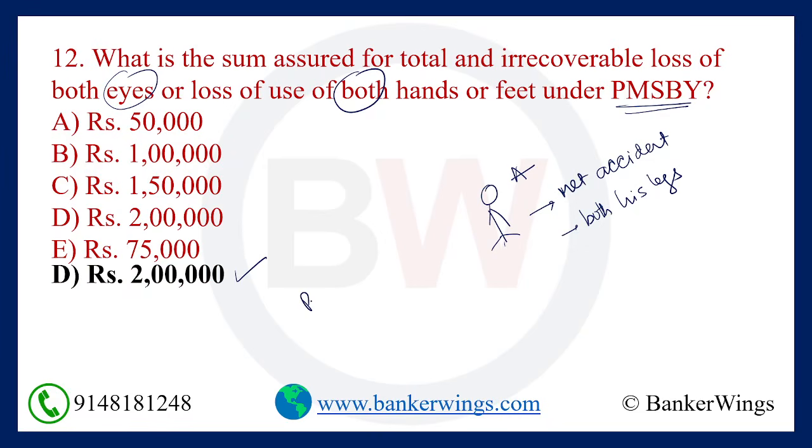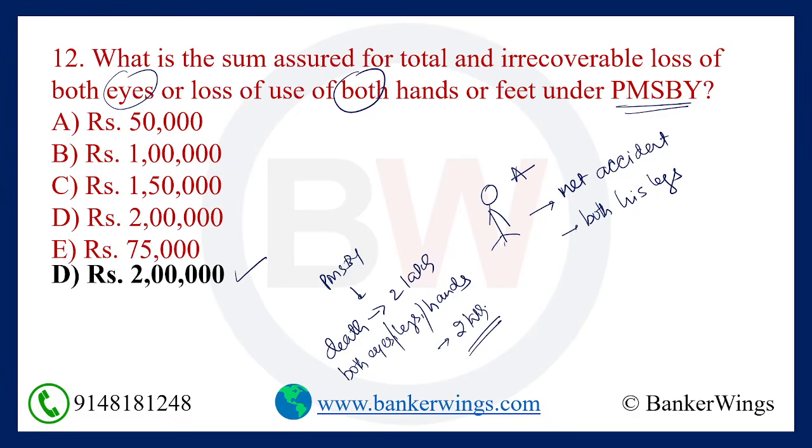Under the PMSBY scheme, if death happens, 2 lakh rupees is given. Or if both eyes, both legs or both hands are gone, then also he will be paid 2 lakh rupees.